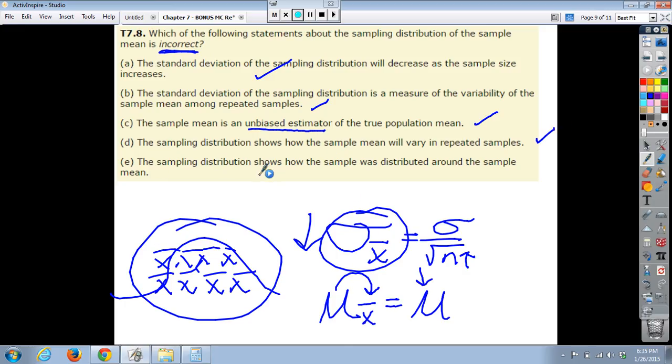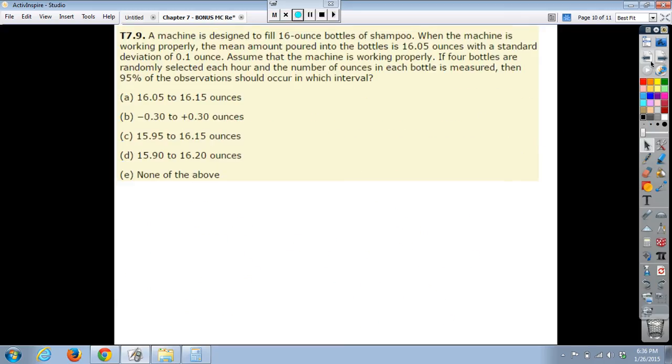The sampling distribution shows how the sample is distributed around the sample mean. That really just doesn't jive. You know, they're kind of acting like the sample mean is one thing in a sampling distribution, when a sampling distribution is made up of nothing but sample means. There's multiple sample means in a sampling distribution. So this is the one, E, correct. That is the one that is incorrect overall.